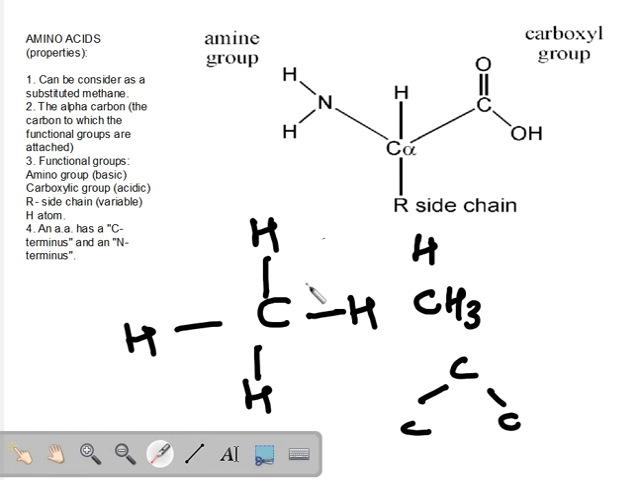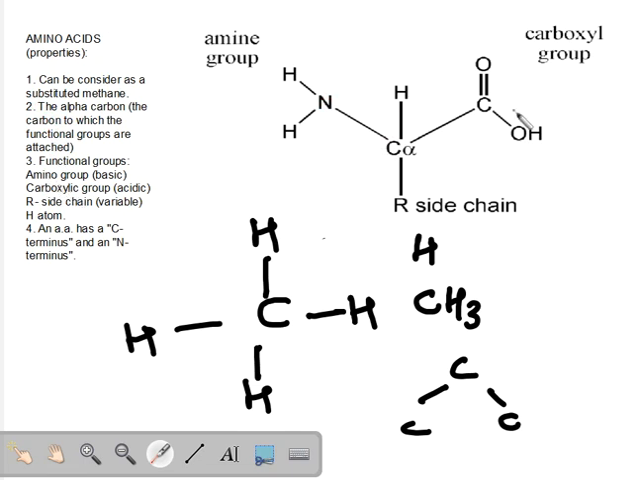Now coming to the alpha carbon, the central carbon, why is it called the alpha carbon? The alpha carbon is basically the carbon to which functional groups are attached. We see this carbon has a carboxyl group attached to it, an amine group attached to it, and so we call it the alpha carbon. Likewise, the carboxyl group attached to the alpha carbon is called the alpha carboxyl group. The amine functional group attached to the alpha carbon is called the alpha amine group. Simple.